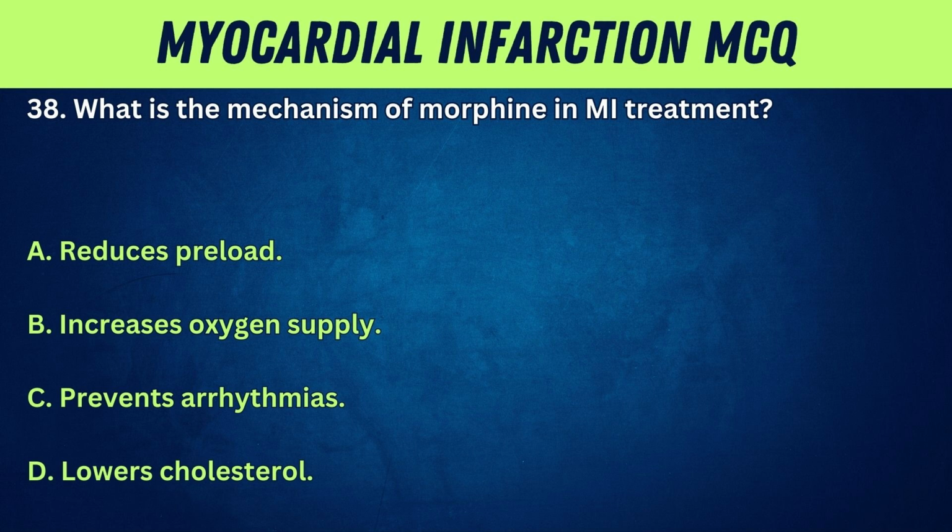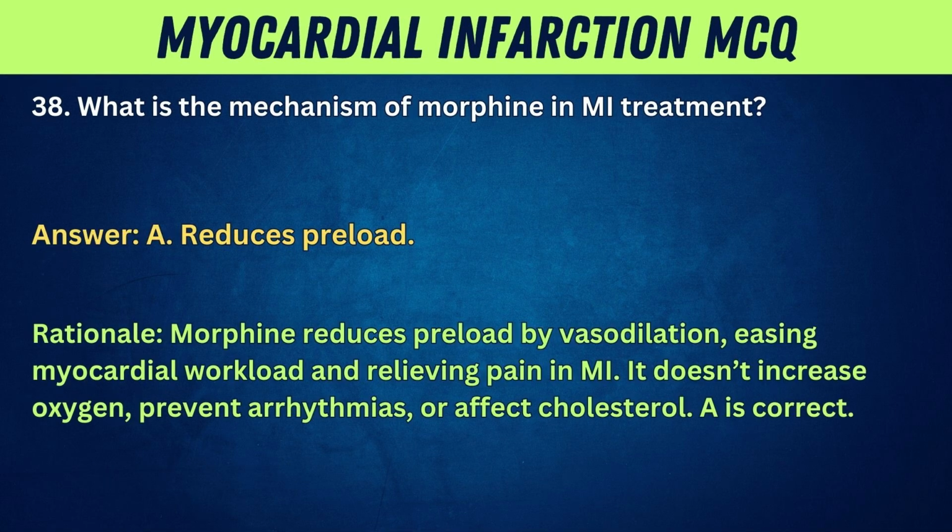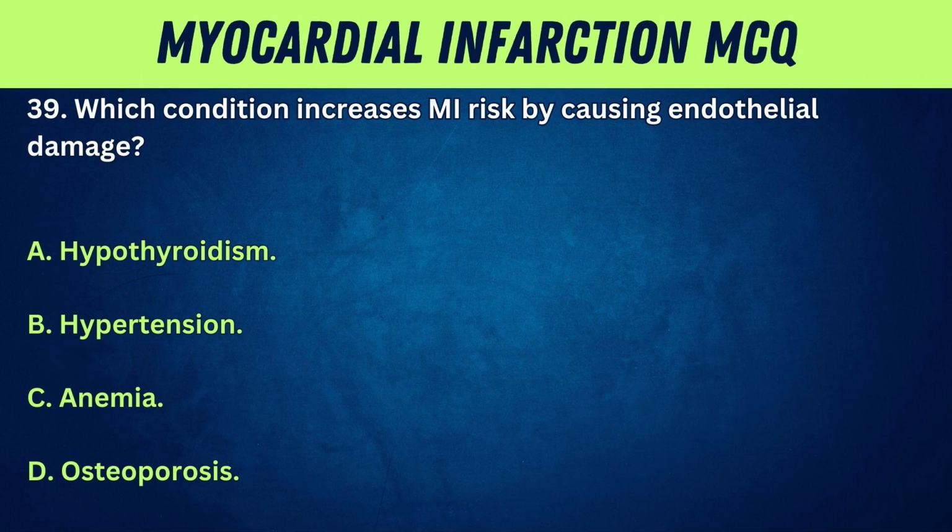A is correct. 38. What is the mechanism of morphine in MI treatment? A. Reduces preload. B. Increases oxygen supply. C. Prevents arrhythmias. D. Lowers cholesterol. Answer: A. Reduces preload. Rationale: morphine reduces preload by vasodilation, easing myocardial workload and relieving pain in MI. It doesn't increase oxygen, prevent arrhythmias, or affect cholesterol. A is correct.